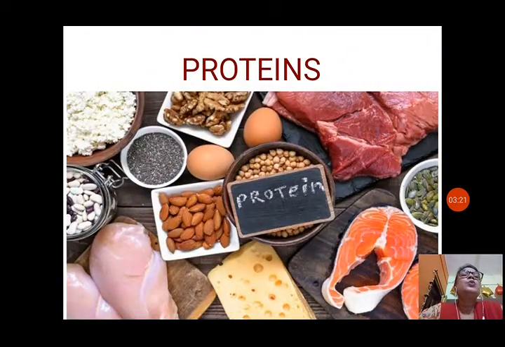Next we will see the proteins figure. You can see nuts, fish, chicken, meat, eggs and different types of nuts also, seeds also, that contain a large amount of protein. Different pulses also contain large amounts of proteins, like rajma and soya bean. Now next we will see about